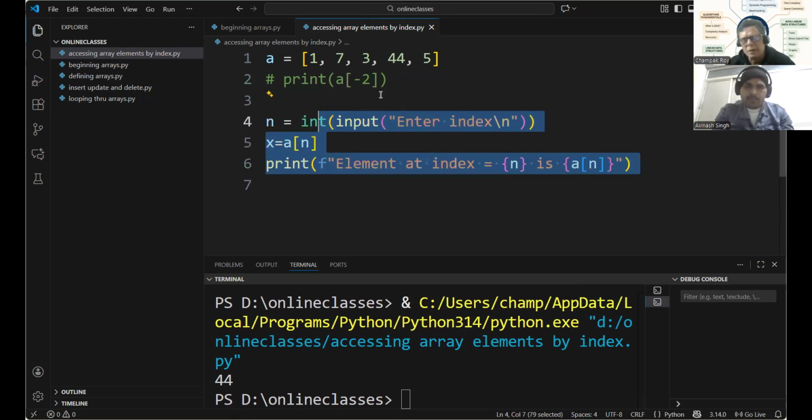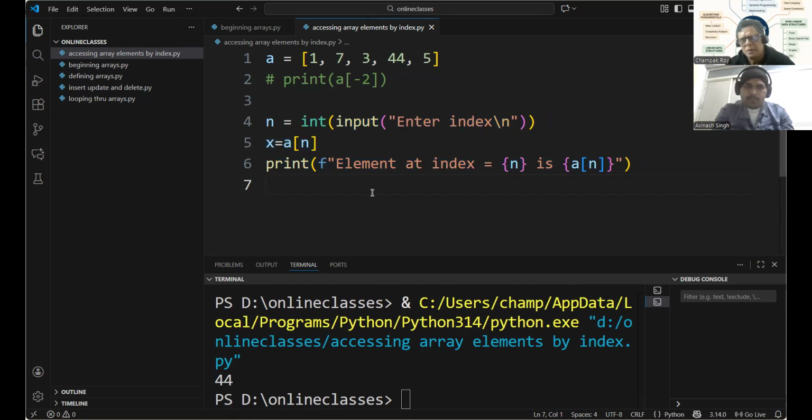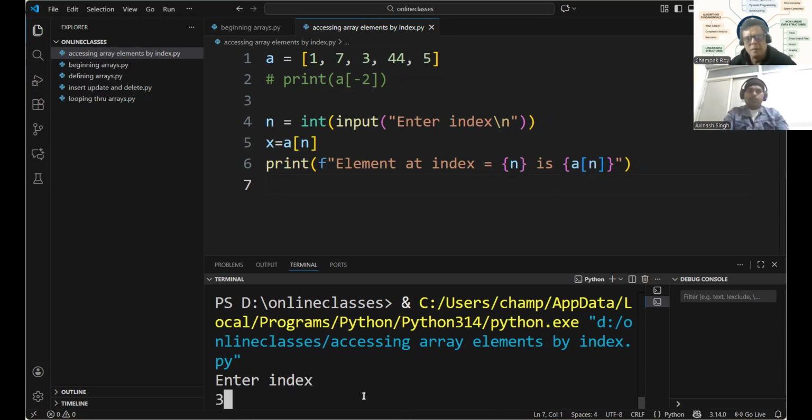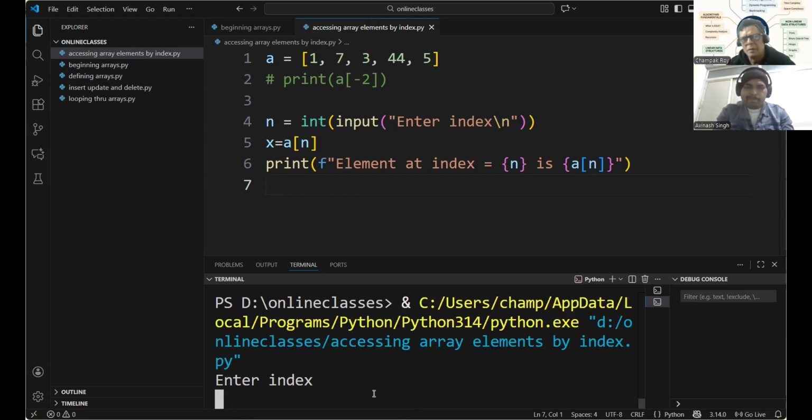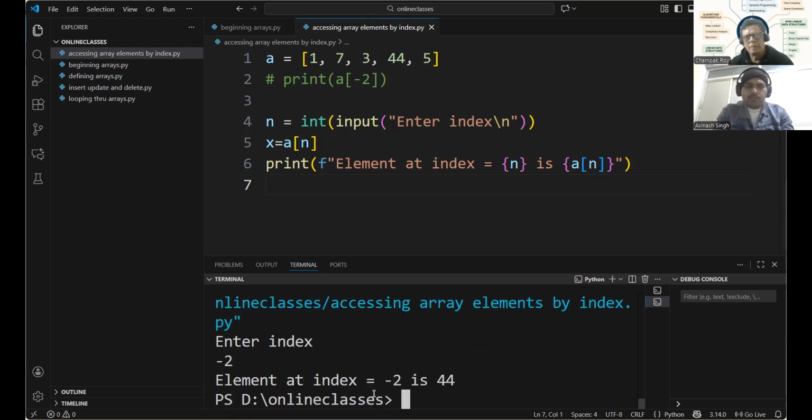Allow the user to enter the index and then print the element at that index. Enter the index. See, I'll print 3. What will be the output? Enter index 3. 0, 1, 2, 3. 44 value. Now, if I want to access 44 in the negative way, what shall I enter? Negative way means -1, -2. So -2.